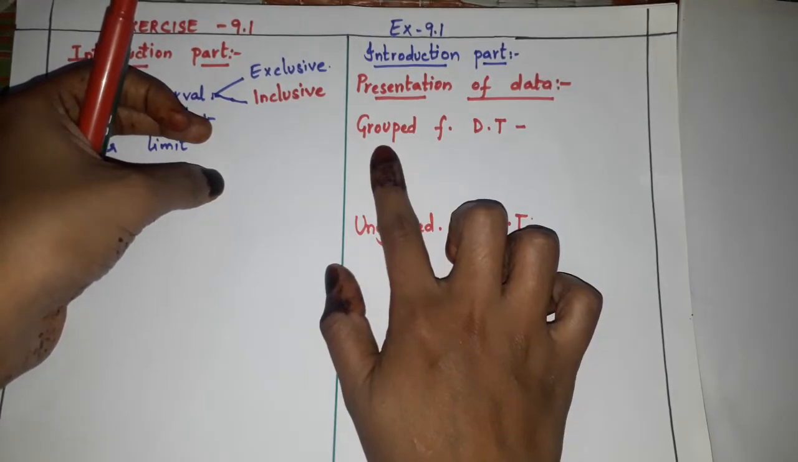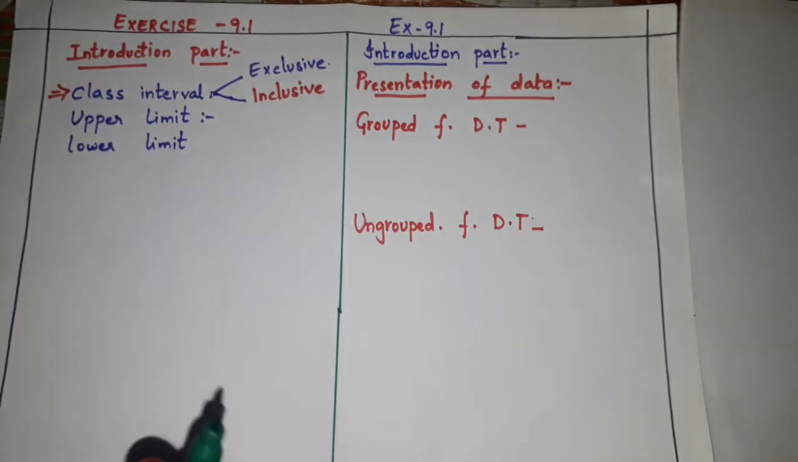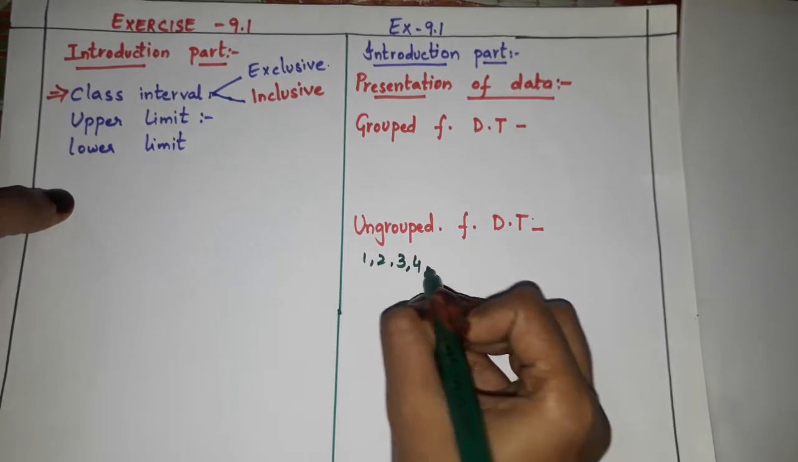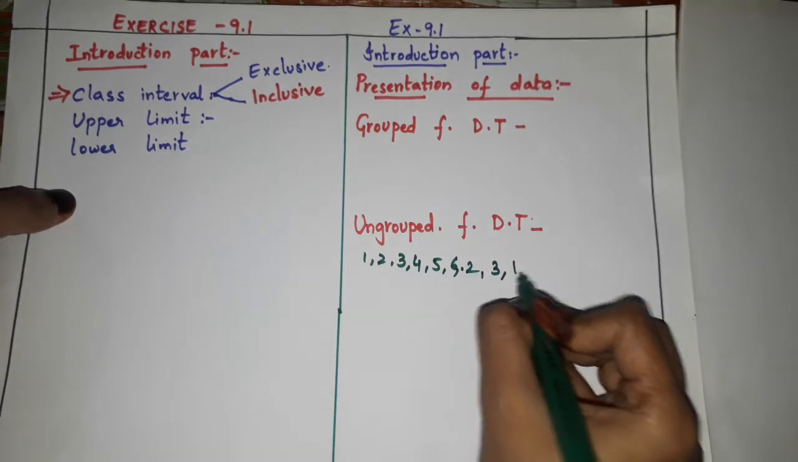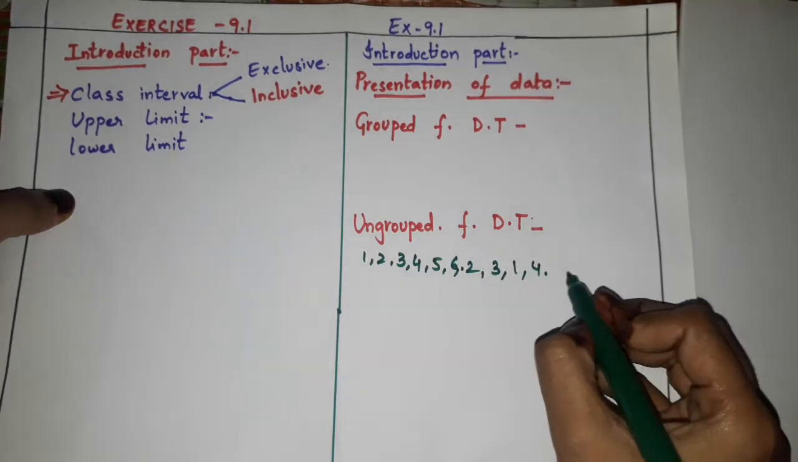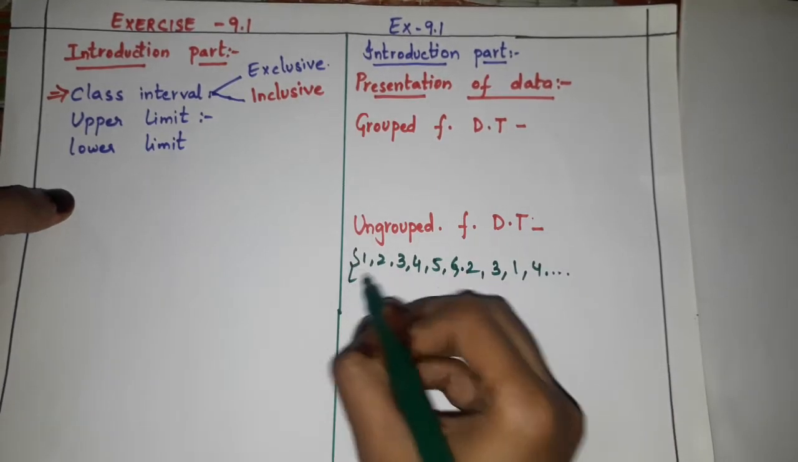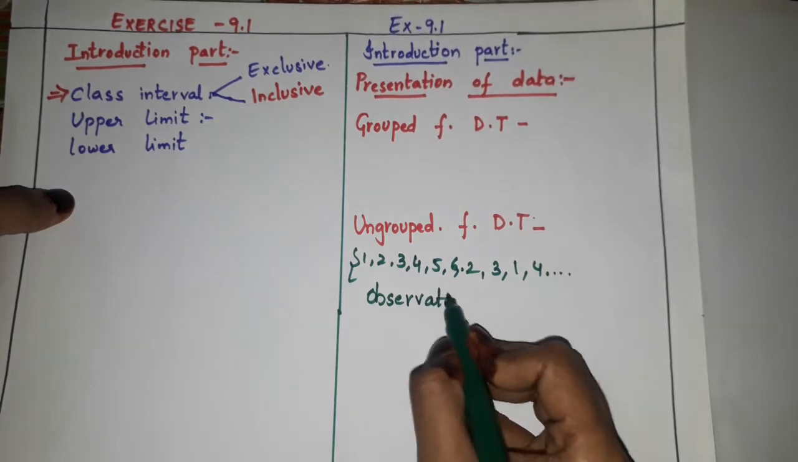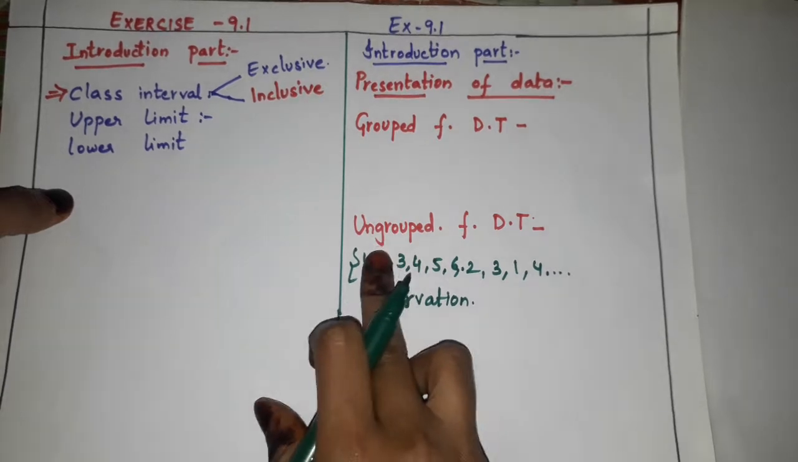Now, what do you mean by group? Like in the last class, we had just observations, children. Such as 1, 2, 3, 4, 5, 6. Only numbers like these were there, right? 2, 3, 1, 4, and so on. These numbers are called what? Observations, children.